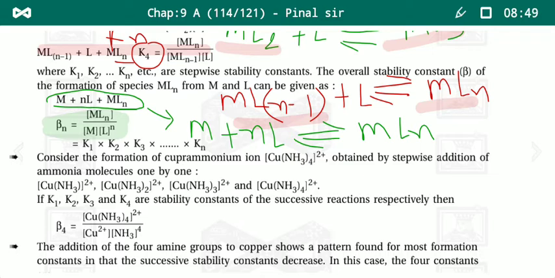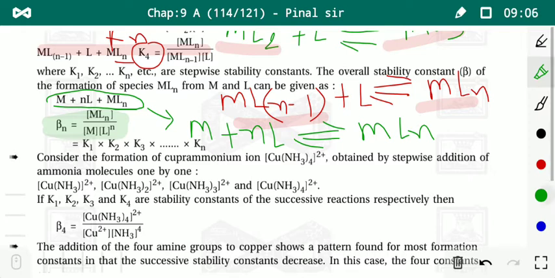Consider the formation of the cuproammonium ion, Cu(NH3)4 2+, obtained by stepwise addition of ammonia molecules one by one. Here our metal is copper and the ligand is ammonia.